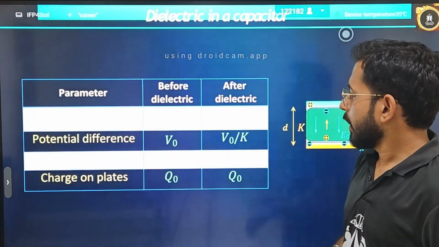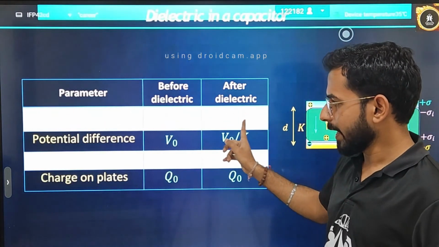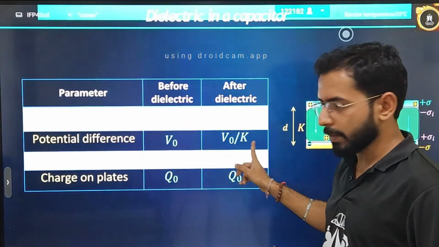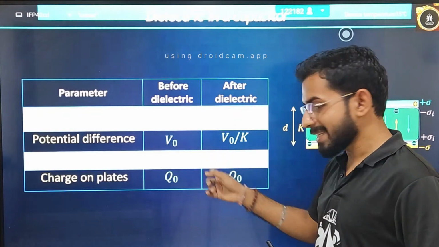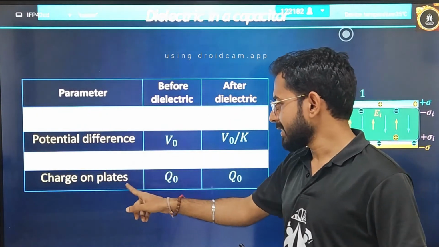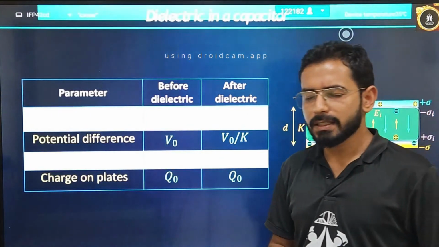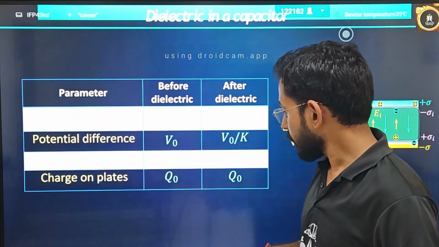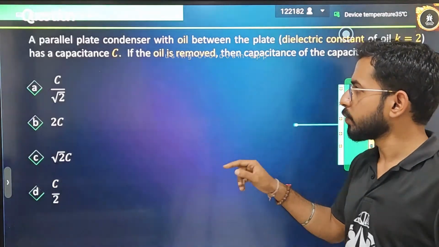Now we have already summarized all these things. E naught will become E naught by K. Potential V naught will become V naught by K. If initially the capacitance is C naught, it will become K C naught, K times it will increase. And the charge, if initially Q naught, finally is also Q naught, because charge will also vary depending on the case. Let's see the two cases now. What will be the two cases?